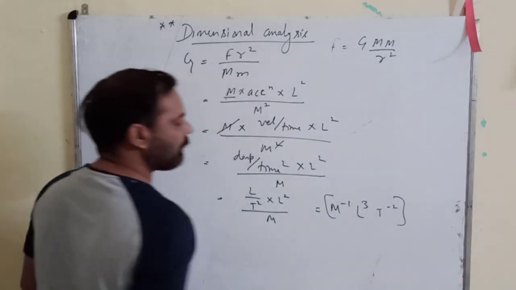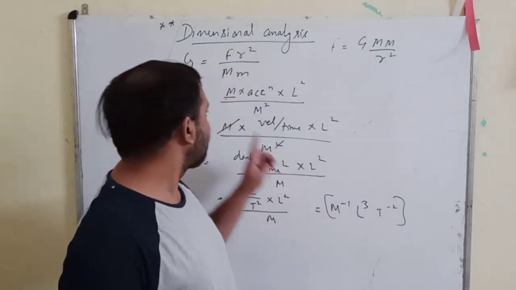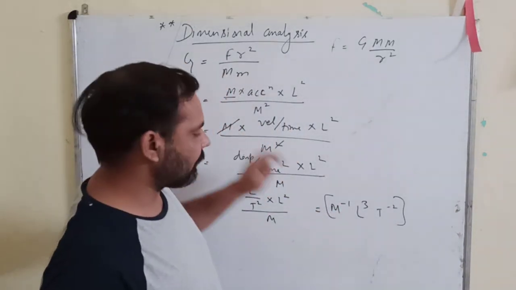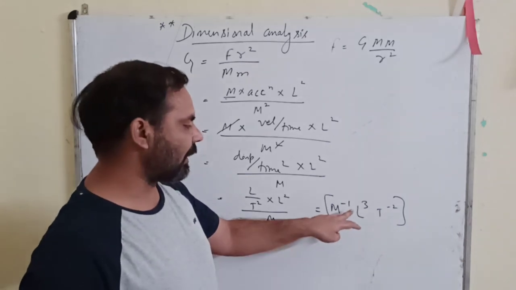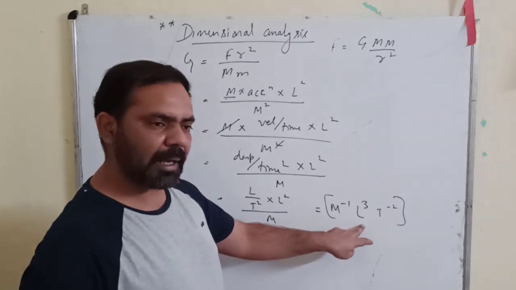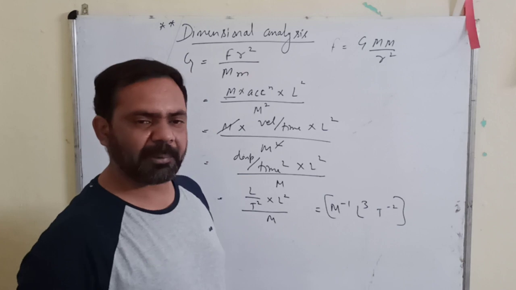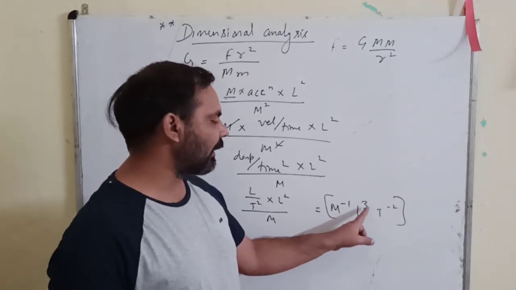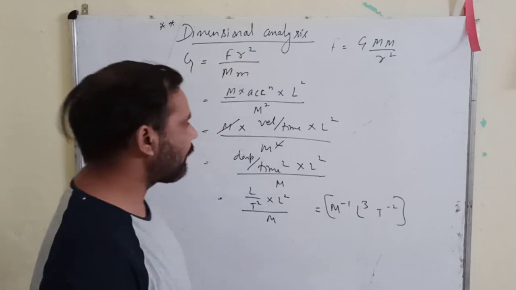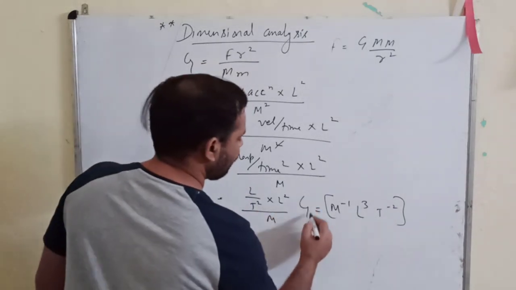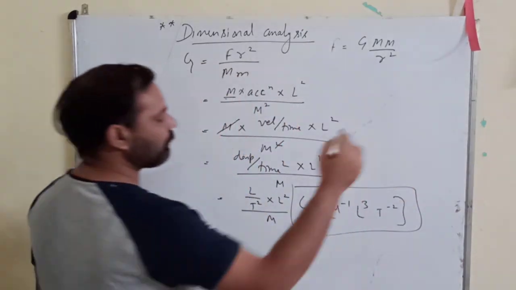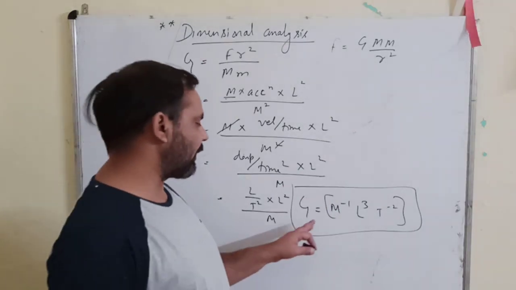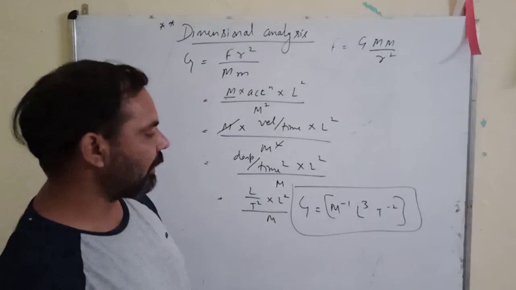So the dimensions of the gravitational constant are: mass has a dimension of -1, length has a dimension of 3, and T has a dimension of -2. The dimensional formula is M^-1 L^3 T^-2, and the dimensional equation is G equal to bracket M^-1 L^3 T^-2.